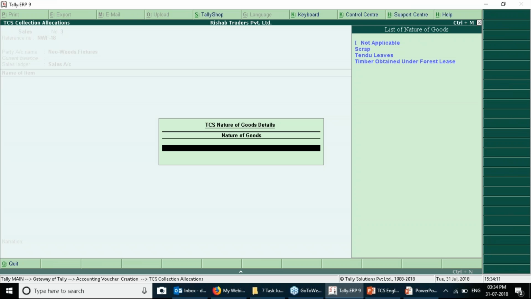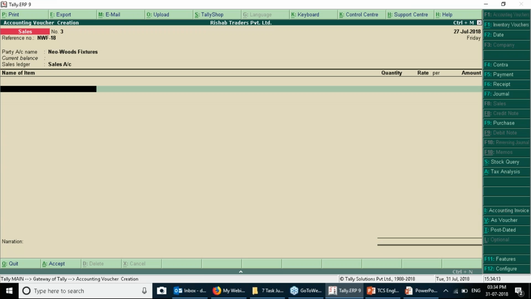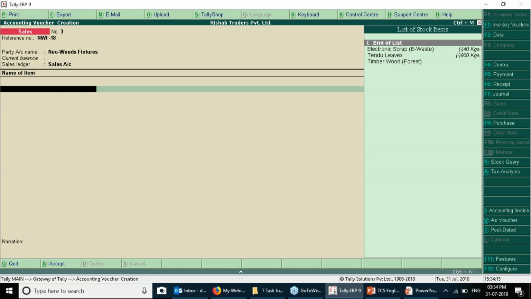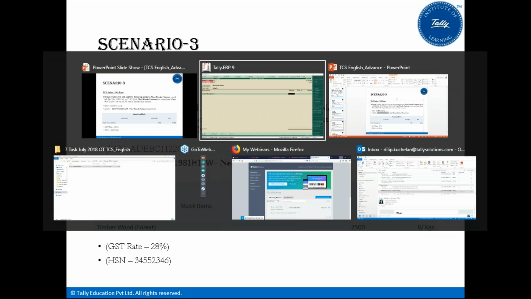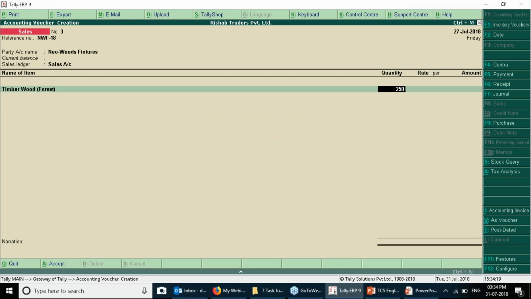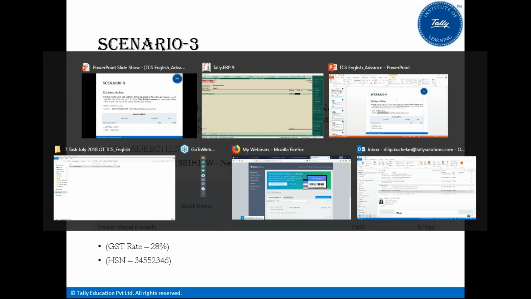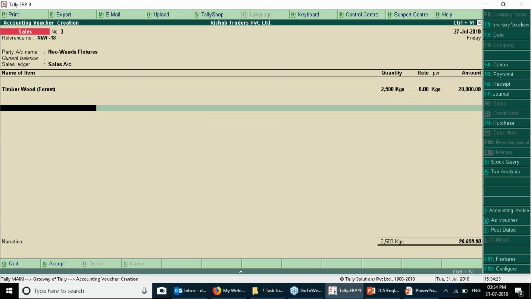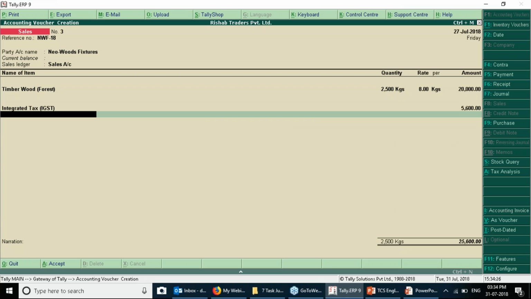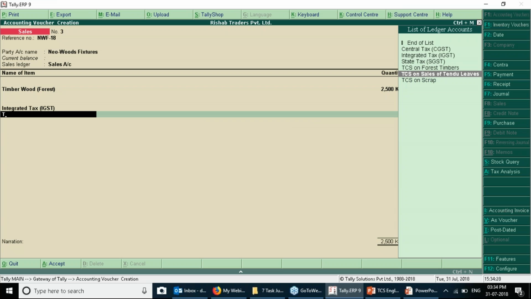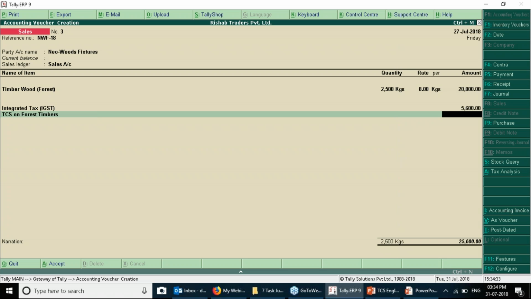Now here you need to choose the appropriate item, timber obtained from forest. Quantity is 2500 kgs. Rate is 8 rupees per kg. The tax that would be charged would be integrated tax. The tax on forest timber would be nil.